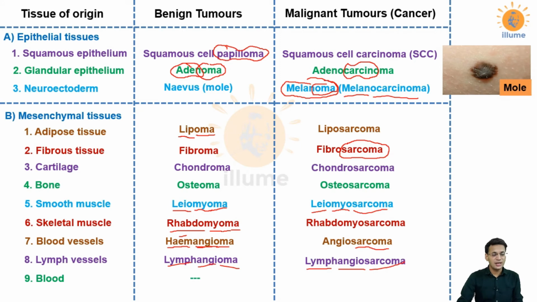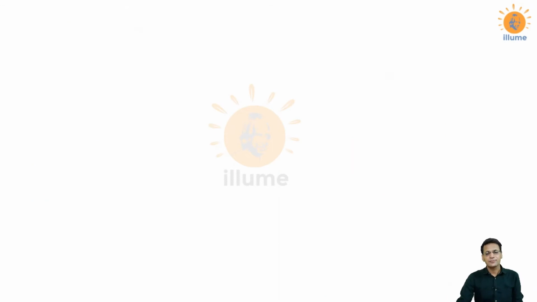Next, very important is blood. You cannot find benign tumors in blood because blood keeps on circulating, so any tumor would obviously metastasize. So benign tumors are not possible in blood. You would only see malignancies or cancers in blood, and this is called leukemia. Remember the word leukemia. In common words, we call leukemia blood cancer. Whenever we use emia as a suffix, that means this is a condition associated with blood, and leuk is derived from WBCs. So it is an abnormal increase in the number of WBCs, which is called blood cancer, leukemia.